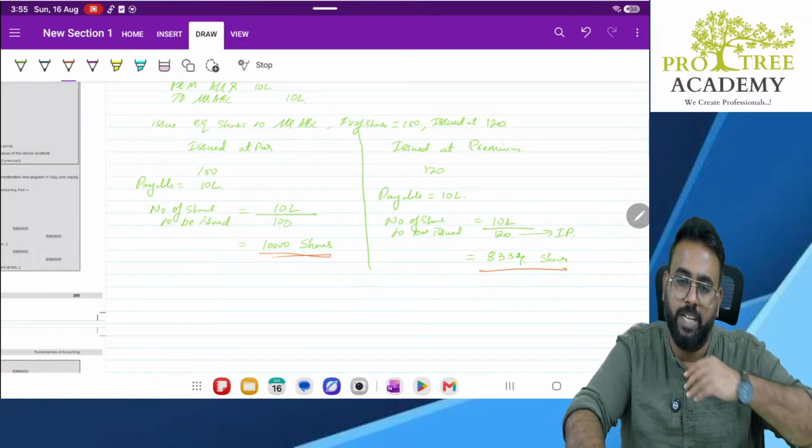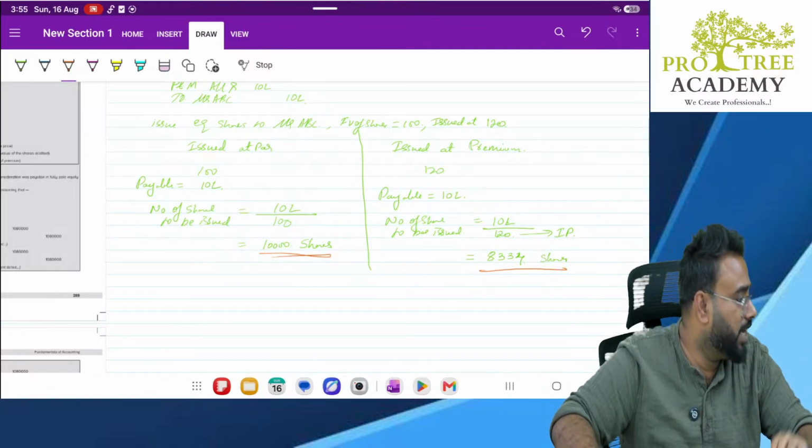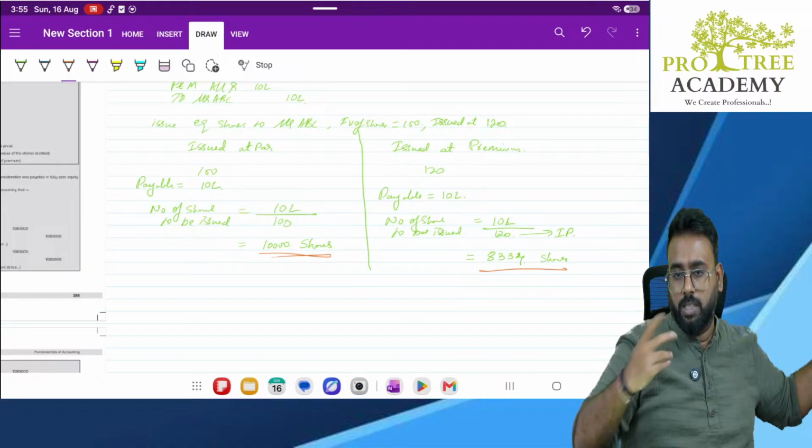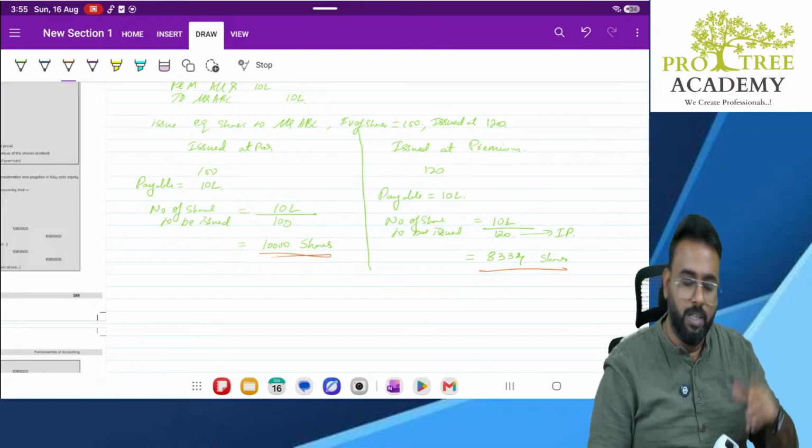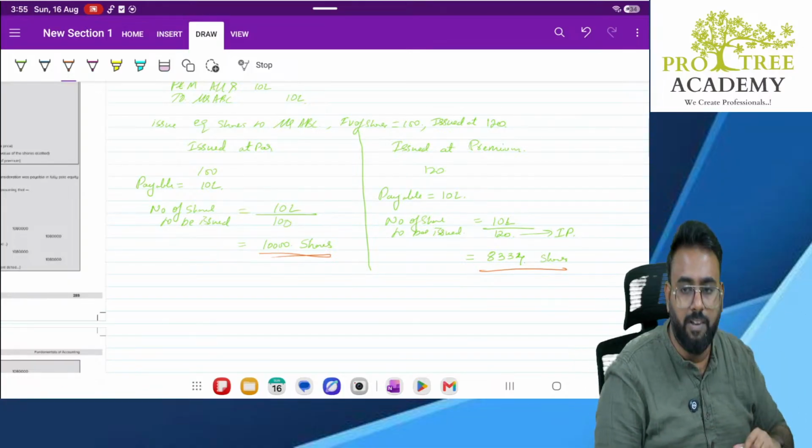Sir, will the vendor accept it? Yes, we'll convince the vendor. We'll say that, see, our shares are very valued. The value of the share is actually 120 rupees. So I will issue at 120. If he accepts, I will issue it at premium.